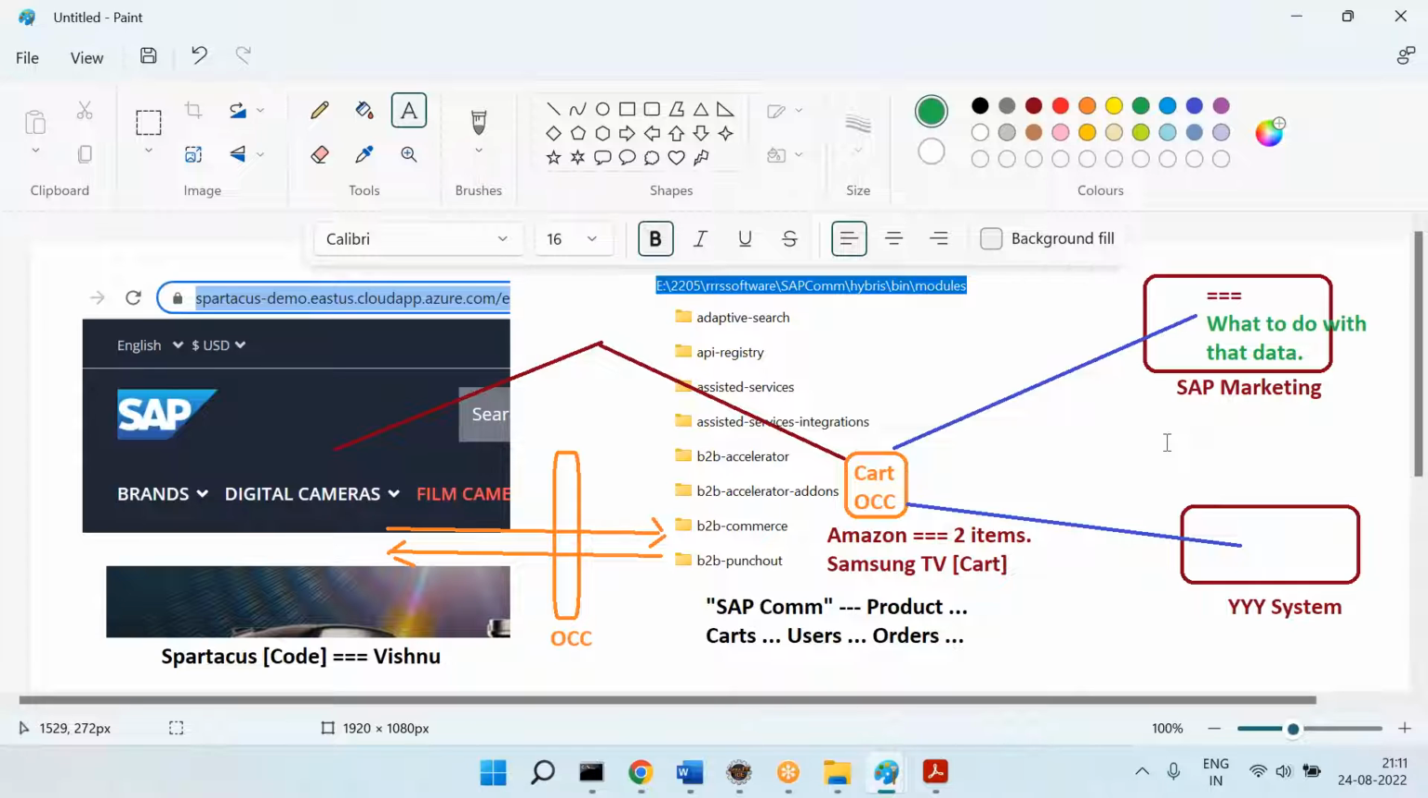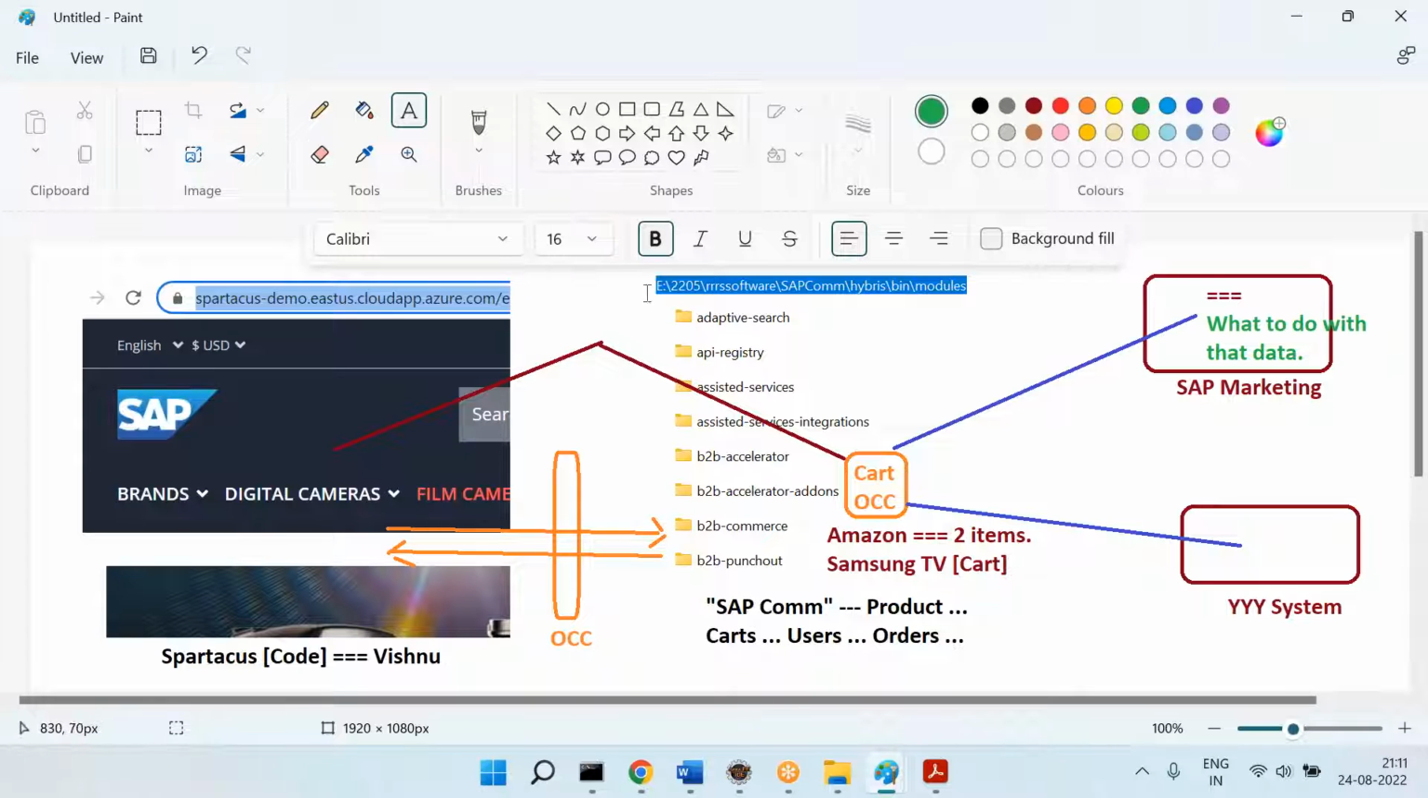This is why companies are moving towards headless e-commerce. Once the service is ready, the service can be used in Spartacus, in the marketing cloud, or in some other system. That means the same data can be exchanged in multiple systems.